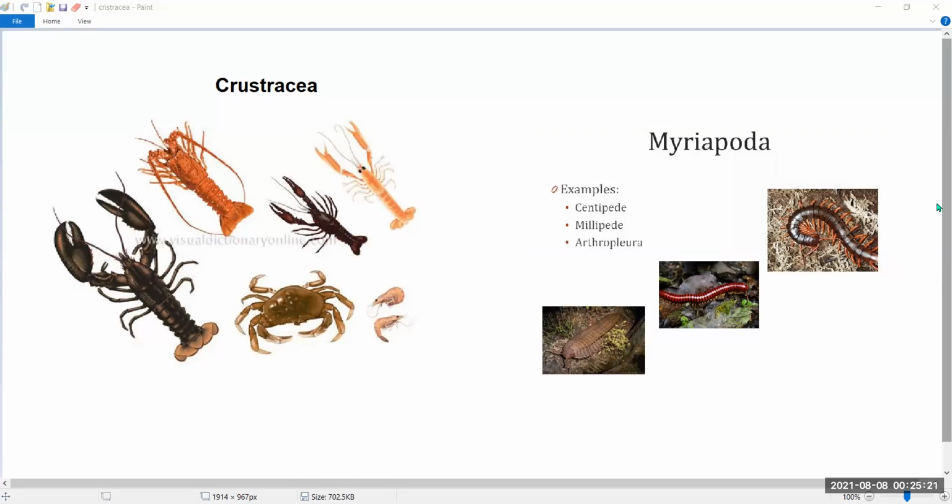In these animals, the head and the thorax are fused to form cephalothorax. The next group is Myriapoda. For example, centipede and millipede. These animals have a body which is divided into many segments, and each segment has 1 or 2 pairs of legs.